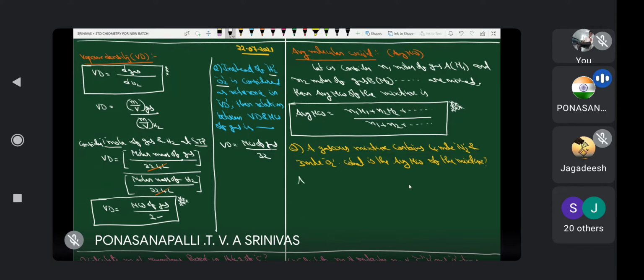Now, what is the answer? Average molecular weight is equal to 4 into nitrogen 28 plus 3 into oxygen 32, whole by 4 plus 3. 4 into 28 is 112 plus 3 into 32, that is 96, whole by 7. That is equal to how much? This is 208 by 7.